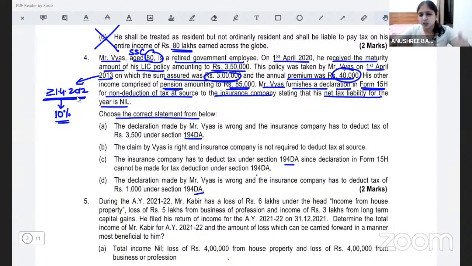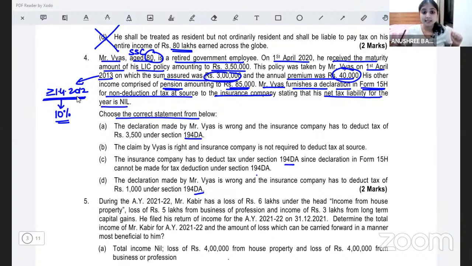So in case you did not understand properly, let me explain it to you once again. Section 194DA says, when the insurance company gives us insurance compensation, at that time, they will deduct tax, but not always. There are only some scenarios in which they will deduct. For example, if the insurance policy is a key man insurance policy, KMIP, they will deduct. Or if the assessee has been paying more than 20%, more than 10%, then the insurance company will deduct tax.